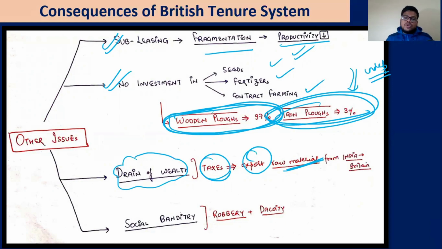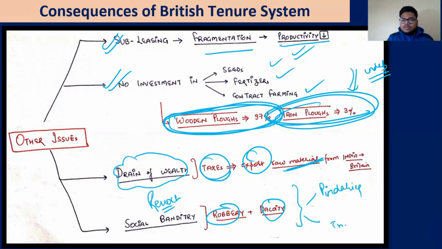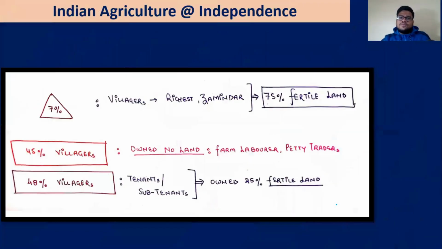And because of which, a lot of revolts will be there, it will lead to social banditry, robbery, dacoits that we have discussed, the Pindaris and the thugs. And different areas, different things were there. So these are the consequences of this British situation. This was the situation of Indian agriculture at the independence.